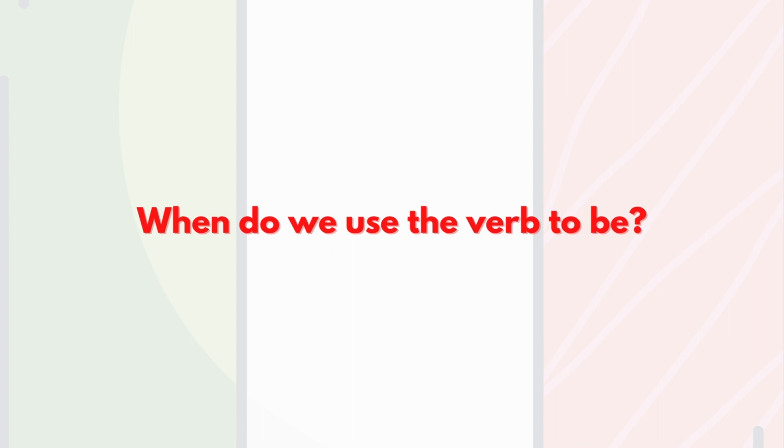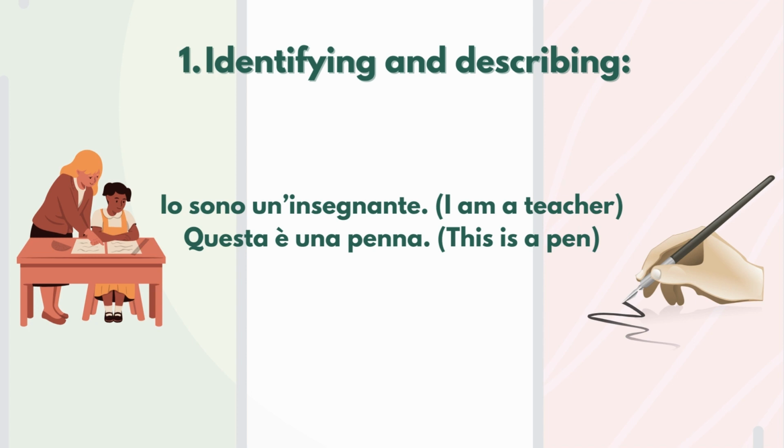But when do we use the verb to be? We have, let's say, 6 different usages. First is to identify and to describe. Io sono un insegnante. I am a teacher. Questa è una penna. This is a pen. I am a teacher, identifying myself as a teacher. To describe, questa è una penna. This is a pen.